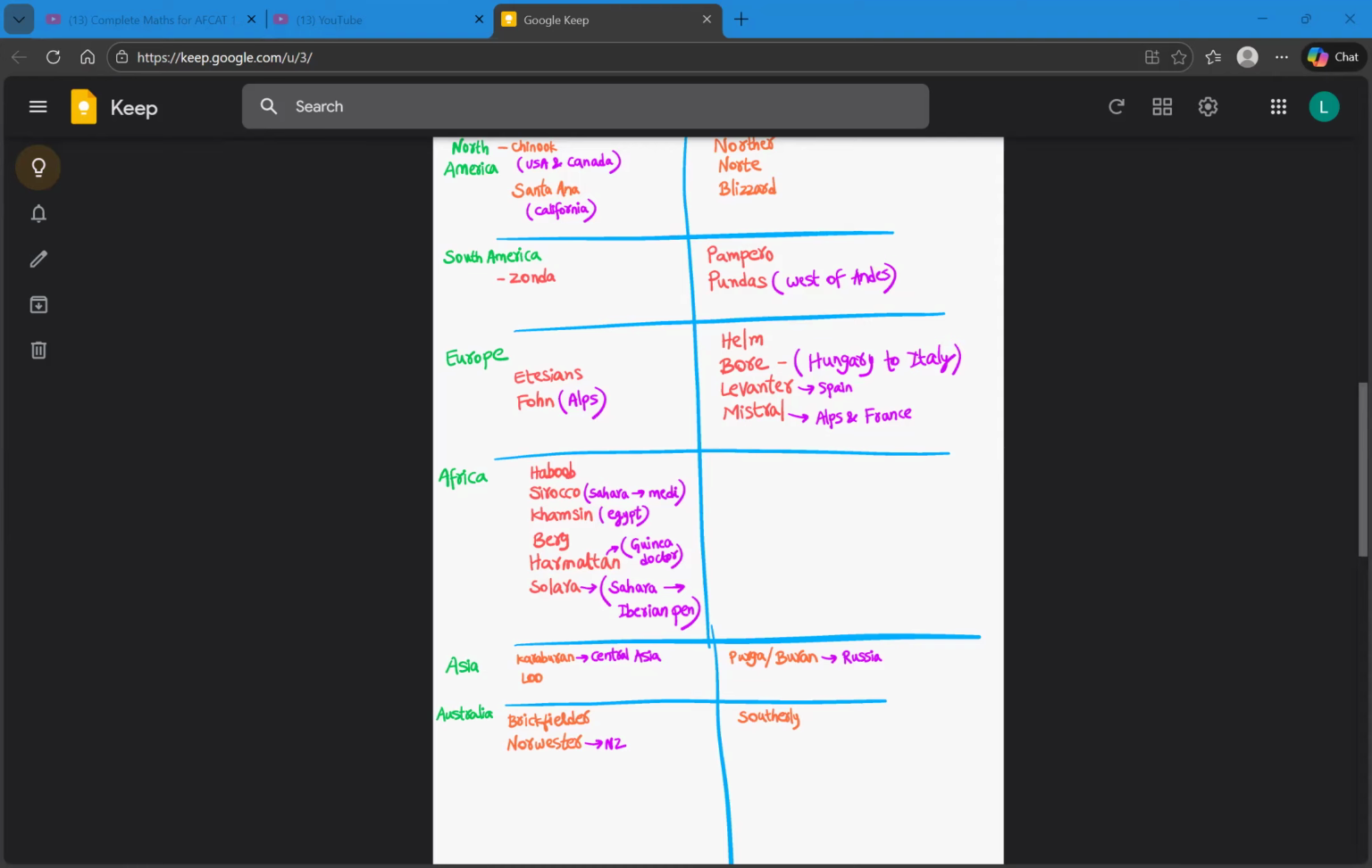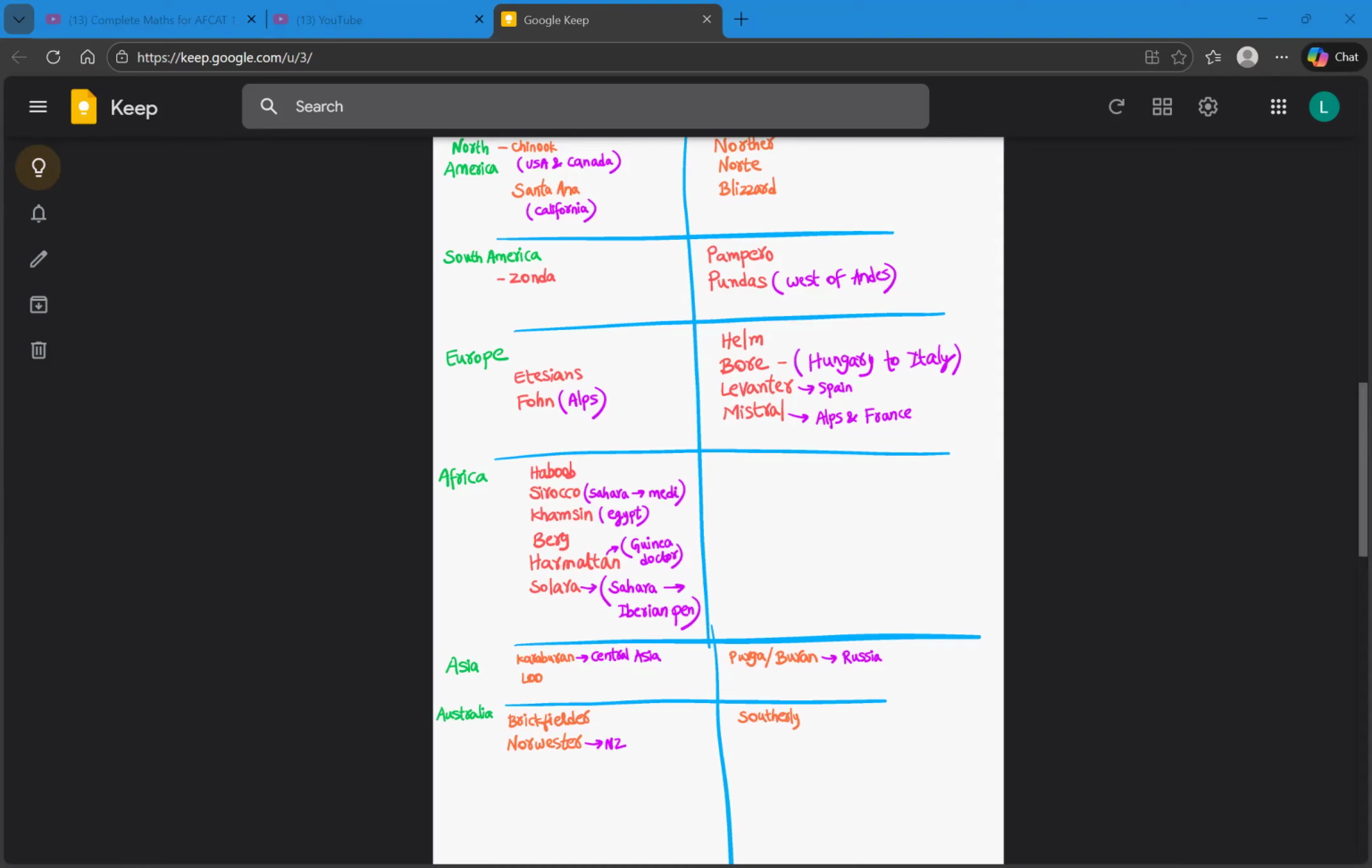Whereas the third one is Khamsin. So where is Khamsin prevalent? Khamsin is prevalent over Egypt. And the fourth warm wind is Berg. So what is the fourth warm wind? That is Berg. And the fifth one is Harmattan.